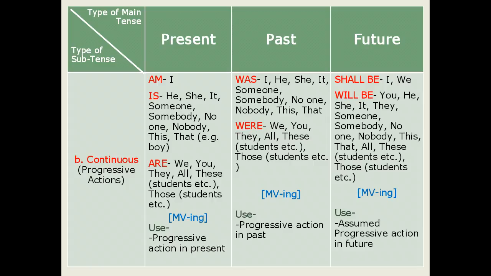After this, let us move ahead for the next tense, that is continuous future tense. In continuous future tense, we use shall be and will be as the supporting verbs.